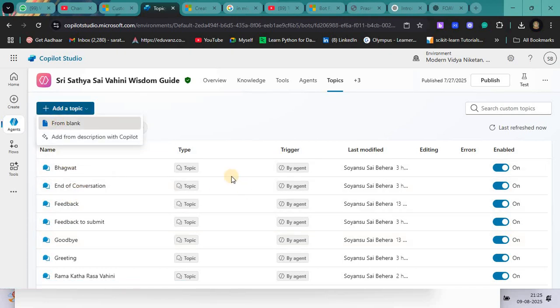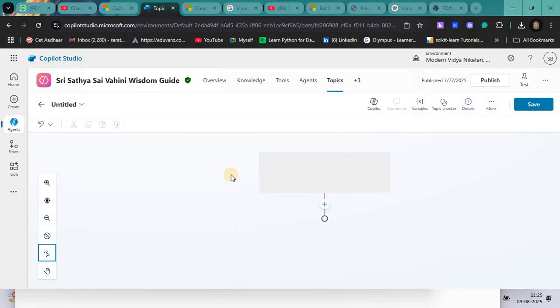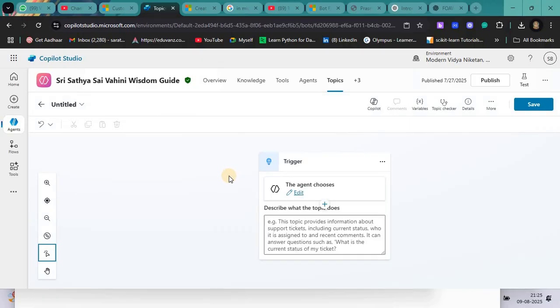Another topic, let me create from blank. I have added the knowledge now for Prashnottara Vahini. So for this topic, you can describe what the topic does.